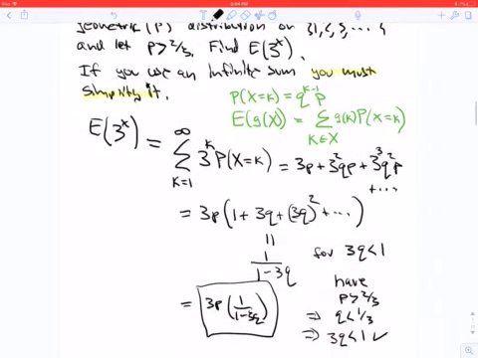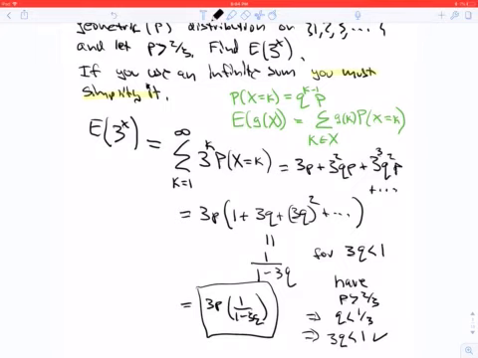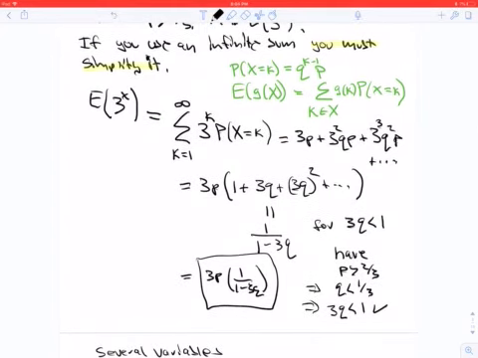And we see that the expectation of 3 to the power X is this infinite sum indeed. We can write it out and see that it is in fact 3p times a geometric sum. And 3q is less than 1 because p is greater than 2/3. So that allows us to write that infinite sum as 1 over 1 minus 3q. So we get 3p times 1 over 1 minus 3q. Just a heads up, make sure you know your geometric sum formula.